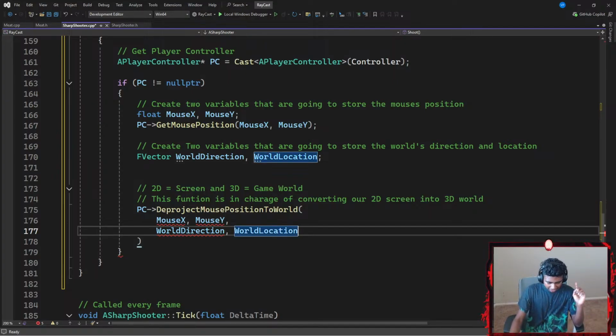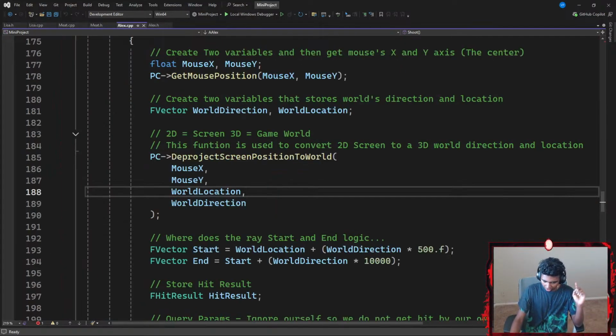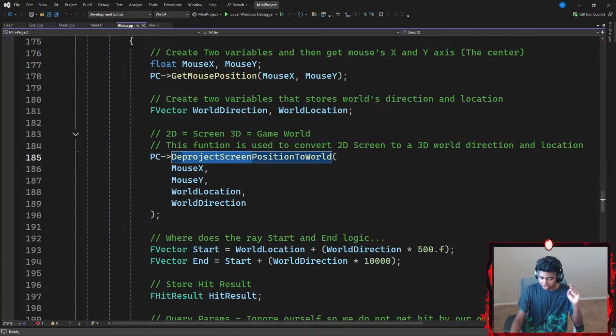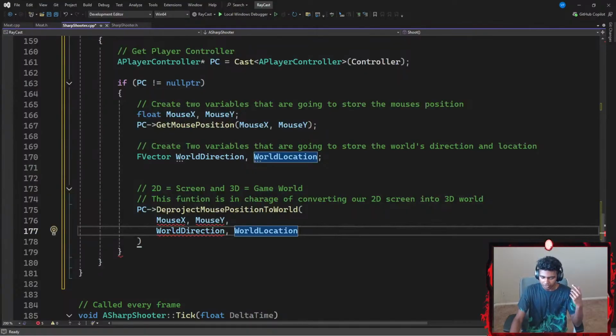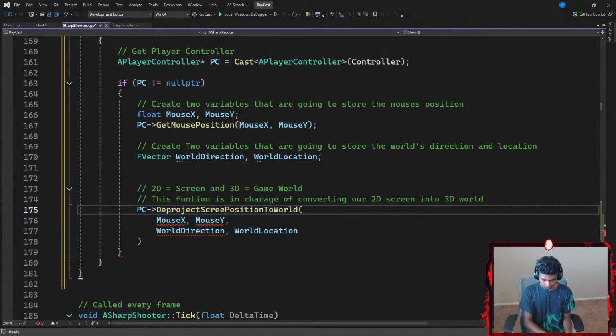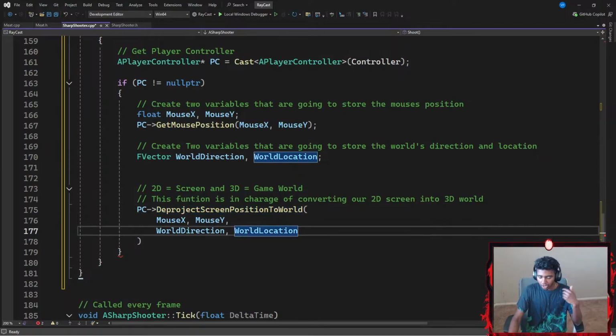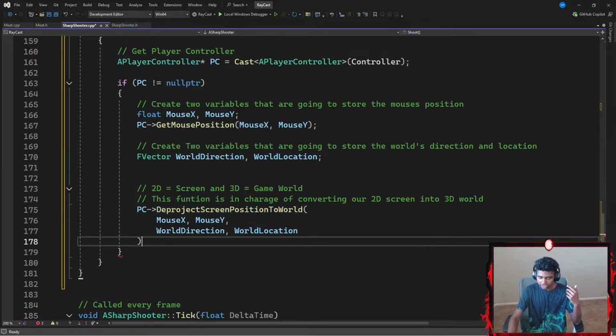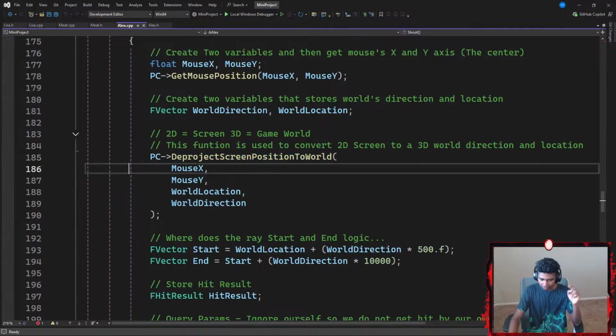Okay, did I really get the correct function? The project screen position to world. It's screen position to world, not mouse. There we go. So my DeprojectScreenPositionToWorld function requires these parameters. And that's about it. Once I'm done adding these parameters, what's the next thing that I need?